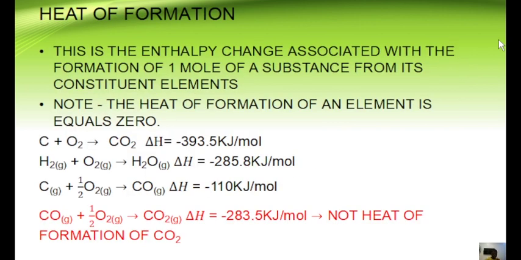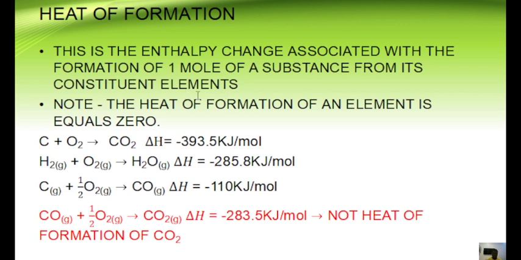So let's go to the next one. Heat of formation. Now, this is the enthalpy change associated with the formation. Because the emphasis here is product, we are going to be considering the products in this case. So the enthalpy change associated with the formation of 1 mole of a substance from its constituent elements. So the two emphasis here is 1 mole of a substance and its constituent elements. So any enthalpy change that you see in relation to the production of 1 mole of a substance from its constituent elements is what we refer to as the heat of formation.